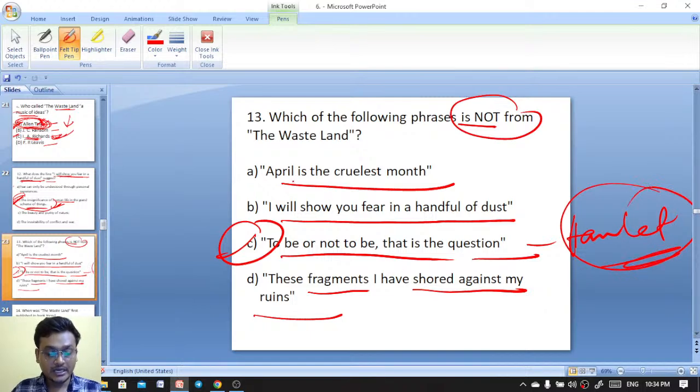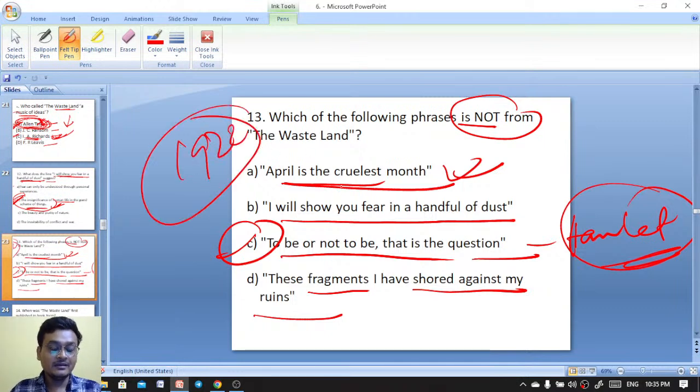Okay, so I had put these questions because you should know these important lines from T.S. Eliot. That is The Waste Land, exactly. So April is the cruelest month. This is how The Waste Land is beginning. And on the other hand, Geoffrey Chaucer's Prologue to the Canterbury Tales is starting with April is the sweetest month, whereas The Waste Land, published in 1922, is beginning with April is the cruelest month.